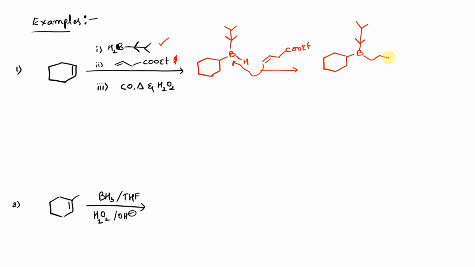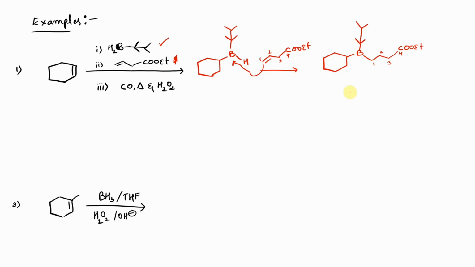Now you may get confused with the number of carbon atoms, so be careful while writing the structure of a carbon-carbon coupling reaction. You need to calculate the number of carbon atoms initially present in the molecule. Now the alkene system carries 1, 2, 3, 4 carbon atoms. So let us count the carbon atoms present in this structure. We have 1, 2, 3 and 4. Okay, so please do remember to count the number of carbon atoms which are being attached in the carbon-carbon coupling reaction. So now we have obtained our structure.